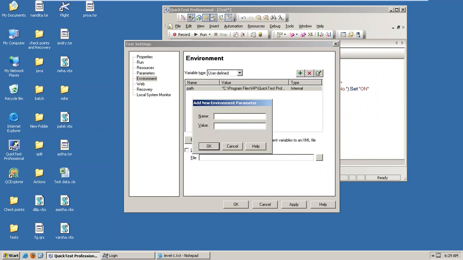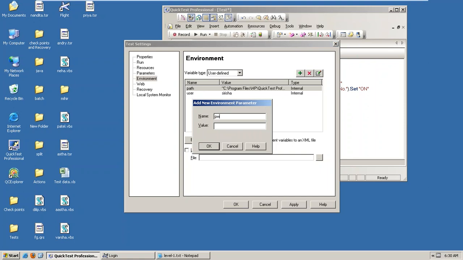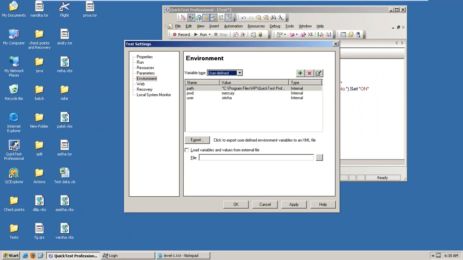Next, I want to give the name, like username. So I'm giving it as user. Observe, whatever the name is, with that name only, from the script line we are going to call the values. Just remember that. So what value are we giving? I'm giving the user ID Sirisha, and the password, PWD, I'm giving Mercury. So like that I just saved it there.